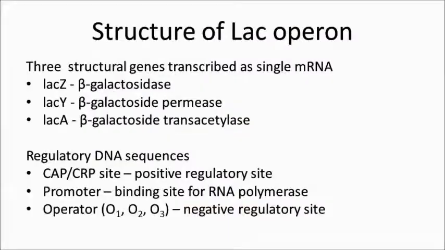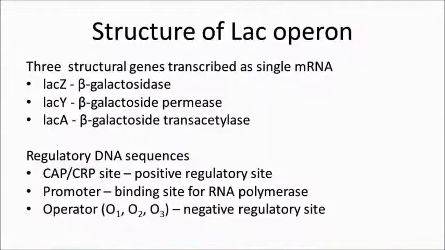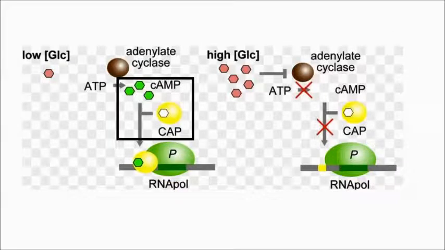Now besides the structural genes, lac operon also contains three regulatory DNA sequences which control the expression of these structural genes. These are promoter, CAP-CRP site and operator. CAP stands for catabolite activator protein, and since catabolite activator protein binds to cAMP, it is also known as cAMP receptor protein.